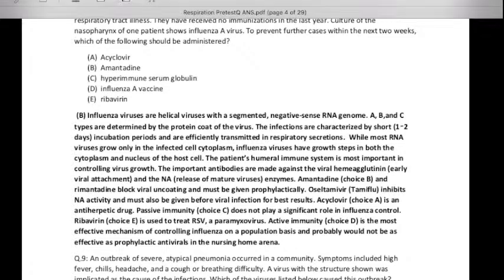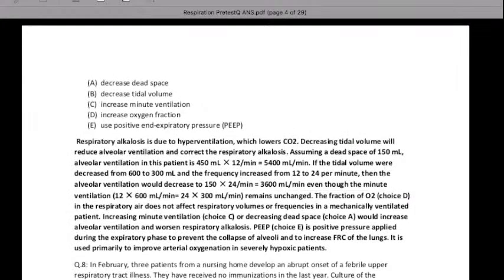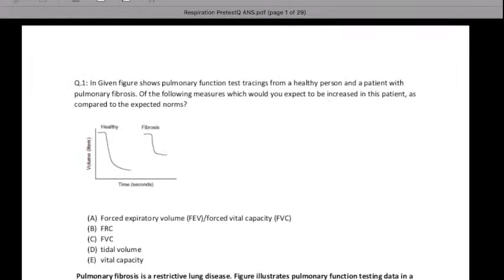So I think it is visible to all of you. These were the questions which we asked, which we will discuss right now. There were 40-odd questions, and the given figure shows a pulmonary function test tracing. The answer is given below, but if you go through these answers and the presentation, then definitely you will know how to identify the answer.